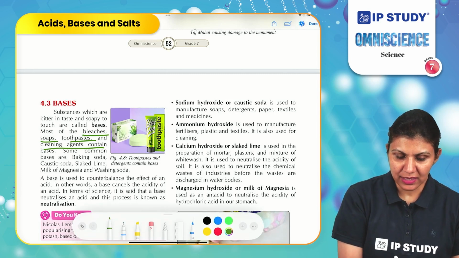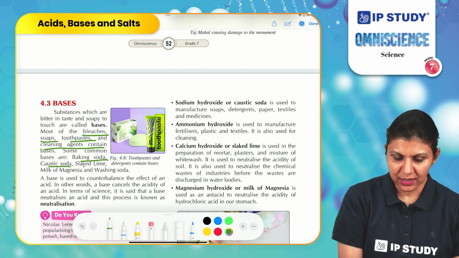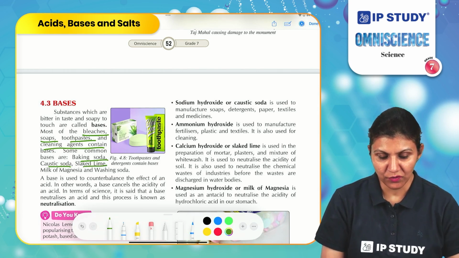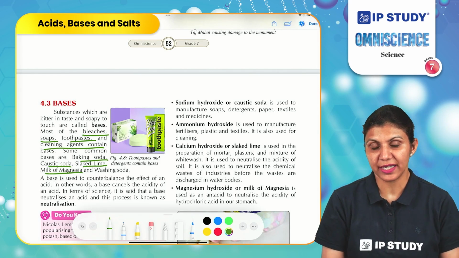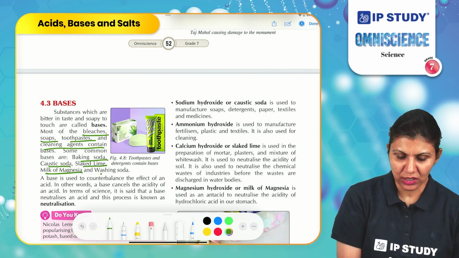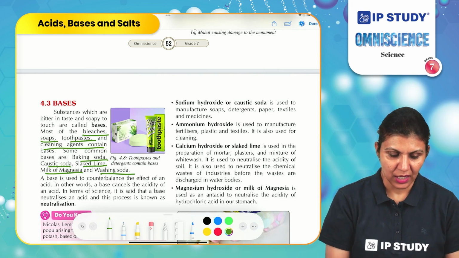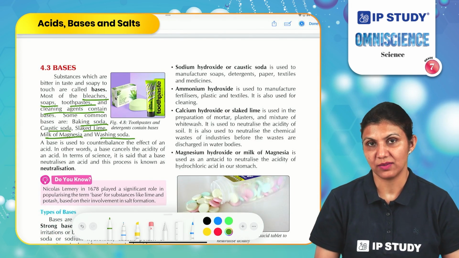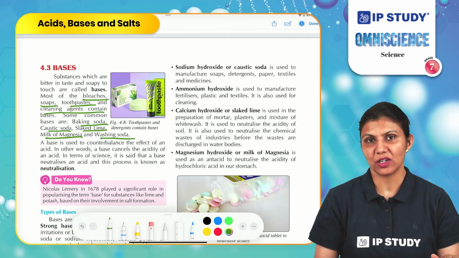Some common bases are baking soda, caustic soda, which is mainly used in detergents and soaps, slaked lime, which is used in crop fields, milk of magnesia, which is also used for treating acidity, and washing soda, used for making cleaning agents. A base is used to counterbalance the effect of an acid. What is counterbalance? It means to neutralize the effect of acid.